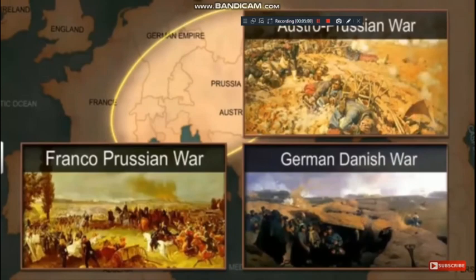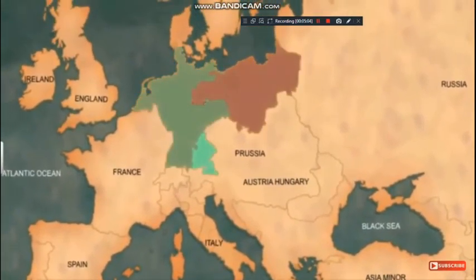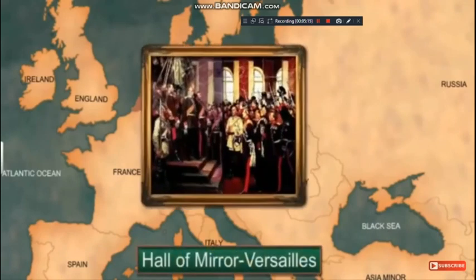Finally, Prussia emerged victorious and the unification was completed. On the 18th of January, 1871, the King of Prussia, Kaiser William I, was proclaimed the German Emperor at the Hall of Mirrors in Versailles.